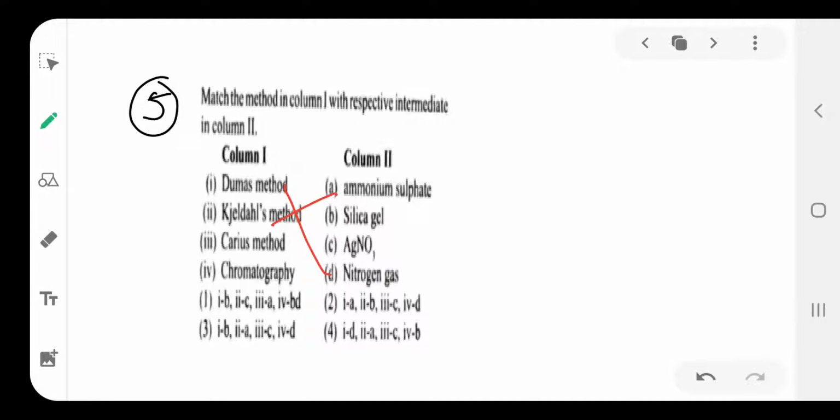The Carius method is used to find sulfur, bromine, halogens, and phosphorus compounds, in which AgNO3 is used. In chromatography, silica gel is used. So the matching is D, A, B, C. Option is 4.